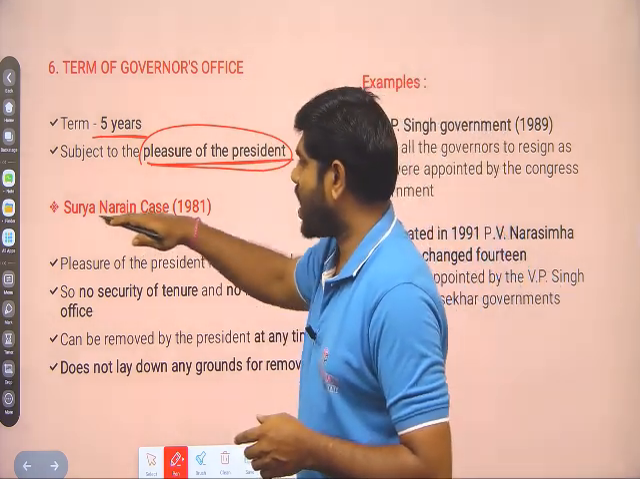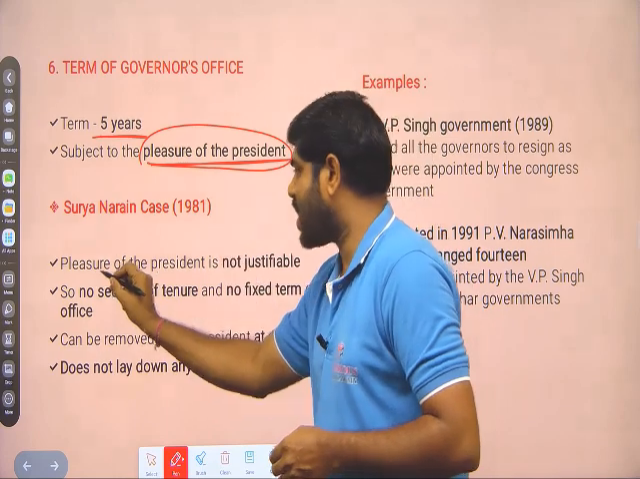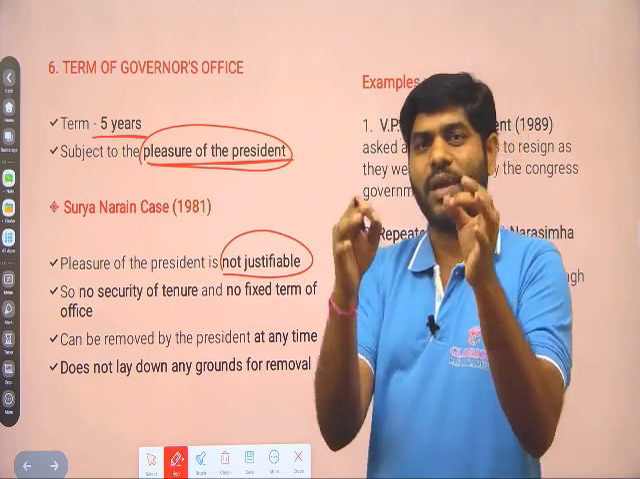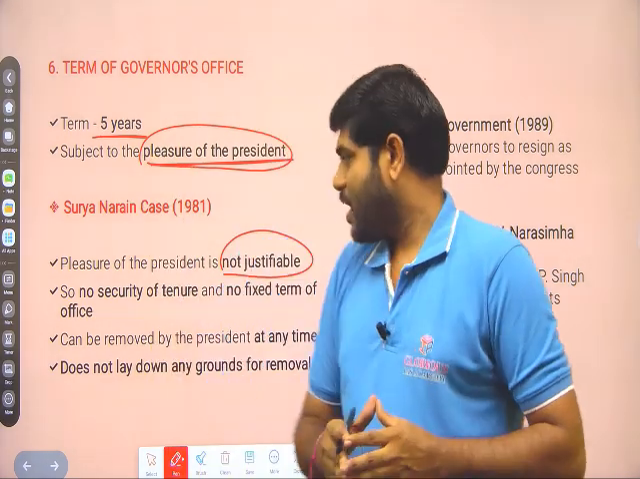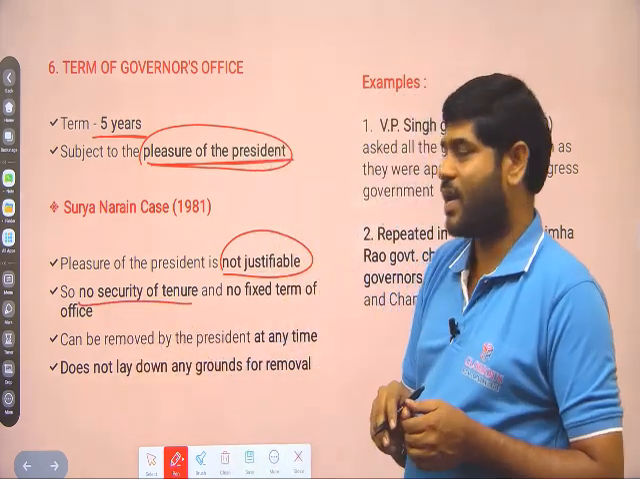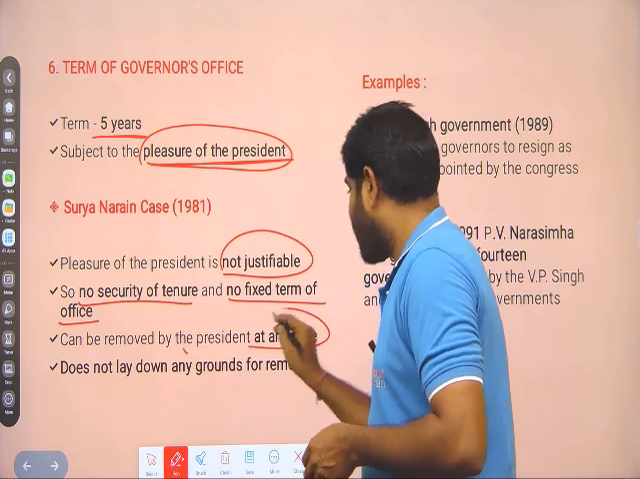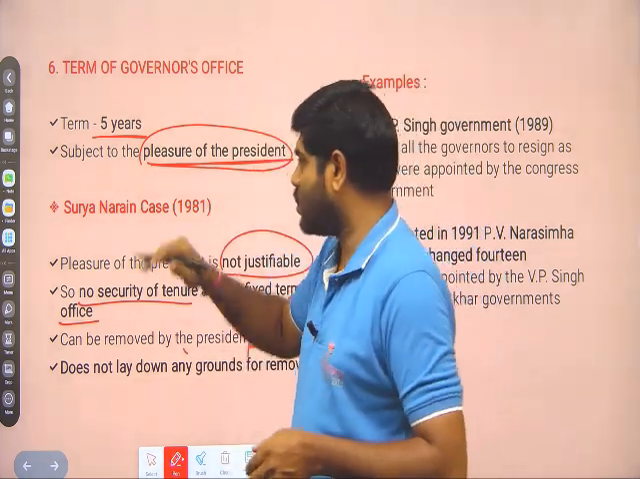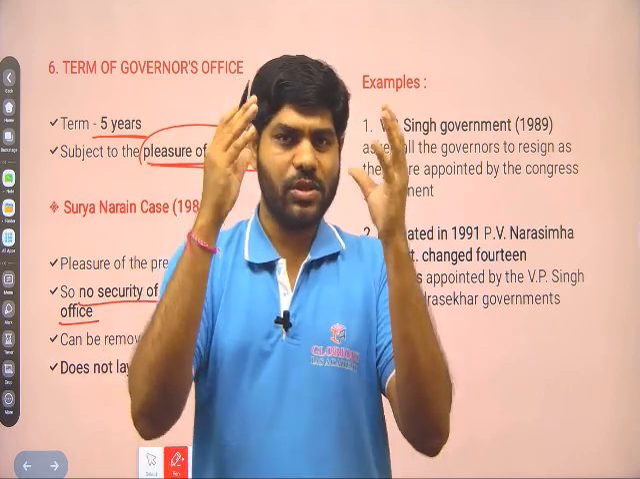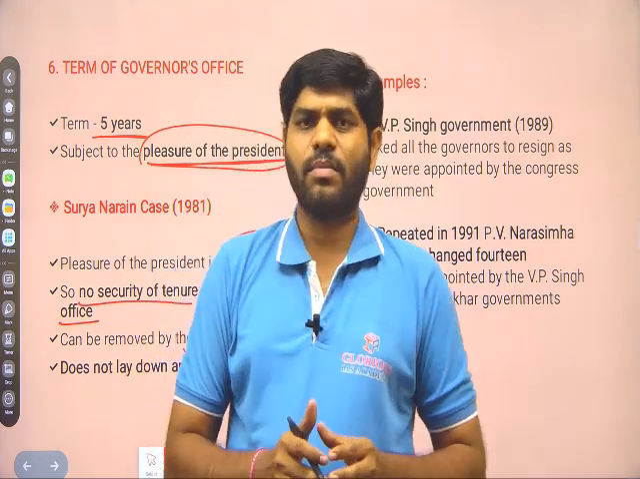In the Surya Narayan case, 1981, the Supreme Court held that the pleasure of the President is not justiciable, which means the President can remove the governor at any point of time. Second, the Supreme Court held that there is no security of tenure for the governor and no fixed term of office. He can be removed by the President at any time. There is no security of tenure and no fixed term available.